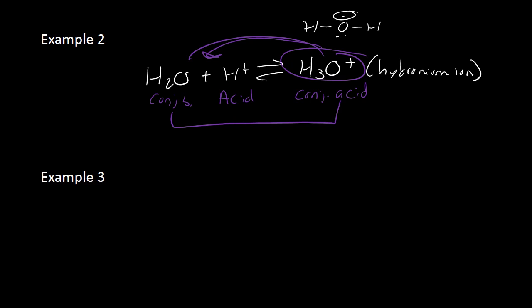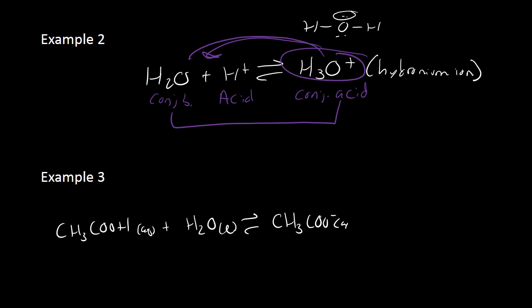Another example. Okay, so we have CH3COOH plus H2O gives us CH3COO minus and H3O plus. Identify the pairs. So who has that H, and so you look on both sides, who has the H and then who loses it.